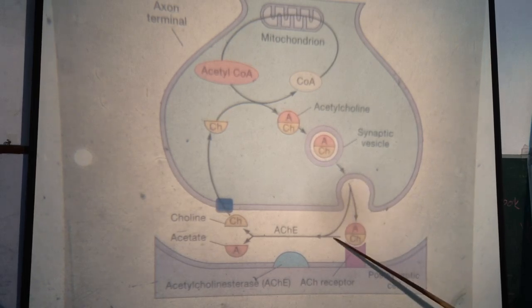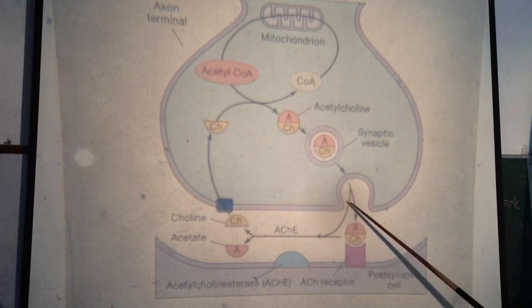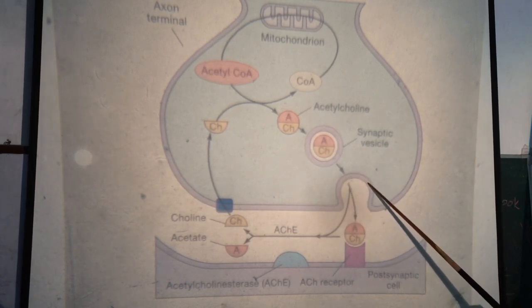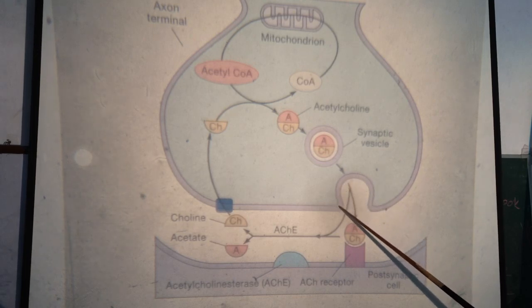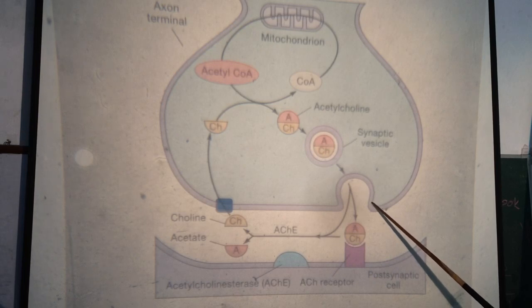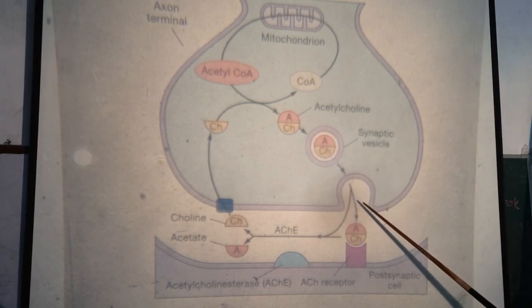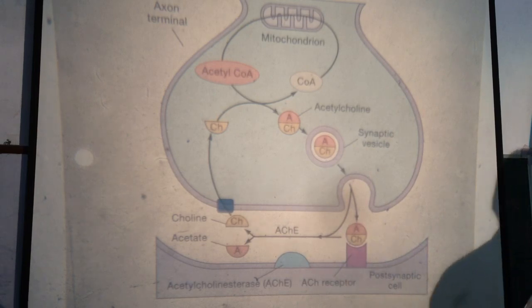So after the rupture and release of acetylcholine by exocytosis, a pit is formed instead of the vesicle. Now in the wall of this pit, a protein, a contractile protein, clathrin is present.